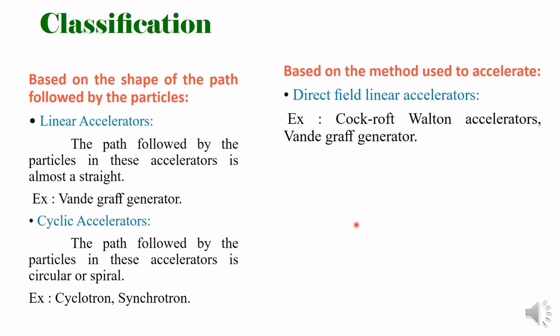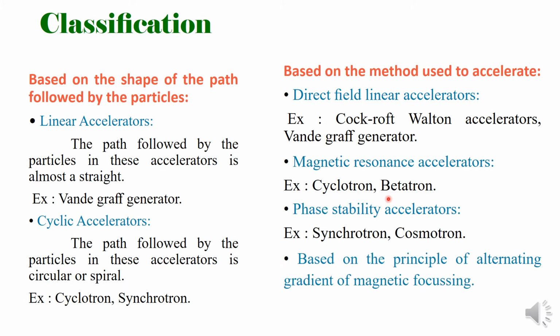Now, based on the second way, that is, the method used to accelerate the particles, we have different types of accelerators: direct field linear accelerators, magnetic resonance accelerators, phase stability accelerators, and accelerators which work on the principle of alternating gradient magnetic focusing.